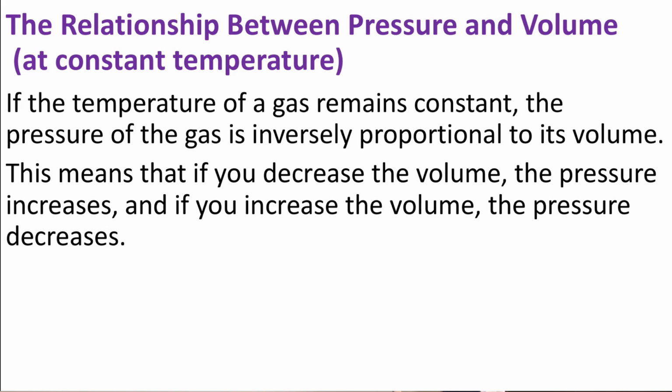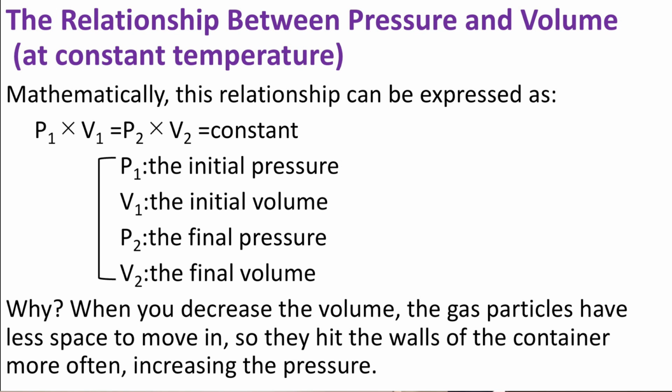The relationship between pressure and volume at a constant temperature. If the temperature of a gas remains constant, the pressure of the gas is inversely proportional to its volume. This means that if you decrease the volume, the pressure increases, and if you increase the volume, the pressure decreases. Mathematically, this relationship can be expressed as P1 times V1 equals P2 times V2 equals constant.